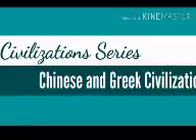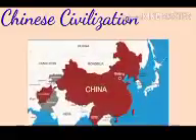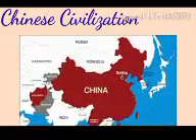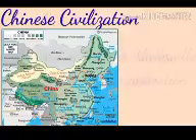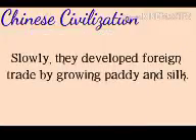Today let us continue History 4th lesson, the Ancient Civilizations. In this series we are discussing about Chinese and Greek civilization. Chinese civilization. The country that lies to the east of India is China. Yangtze, Sikiang, Hoyangho rivers are the important rivers in this region, and it flourished in the banks of these rivers, so they are called as the cradle of Chinese civilization.